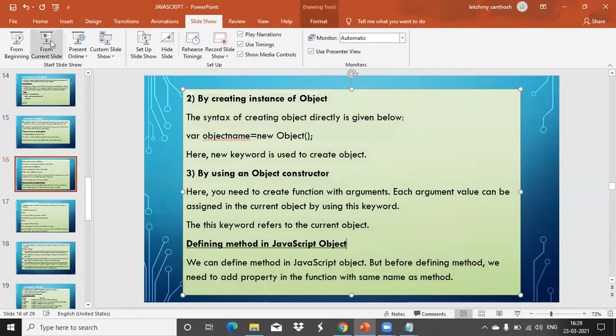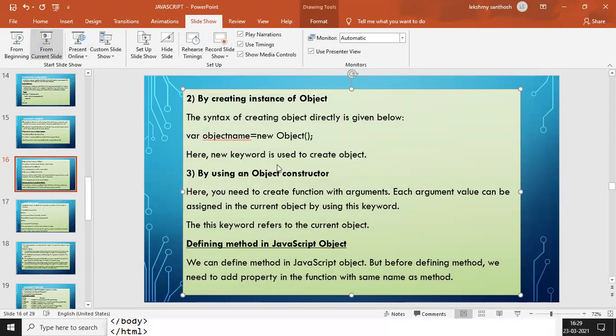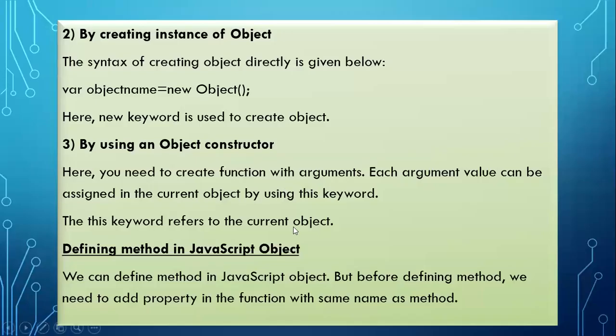Okay, now how to define a method in a JavaScript object. What a method means is a function that we assign to an object, and then we call it a method.